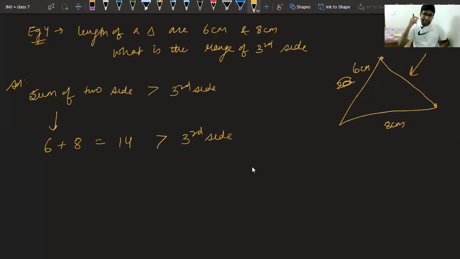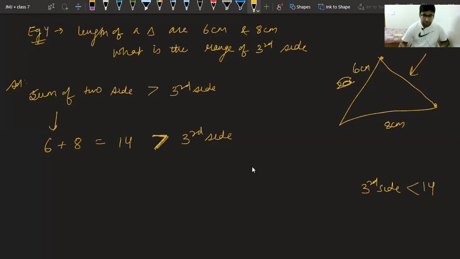No. Can I take the third side as 14 centimeter? Class, please answer. It is a no, because the sum should be more than the third side. That means the third side should be less than 14.